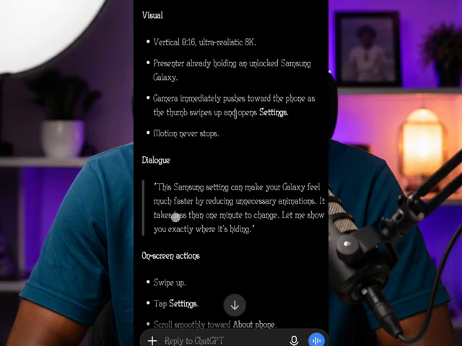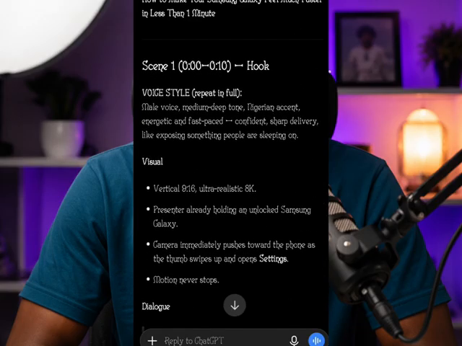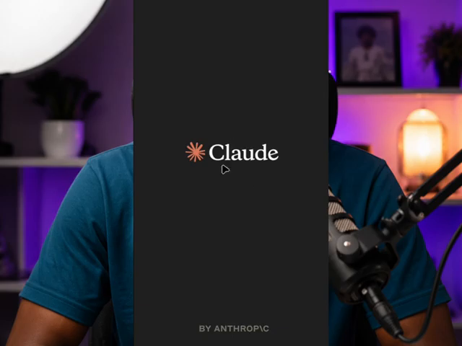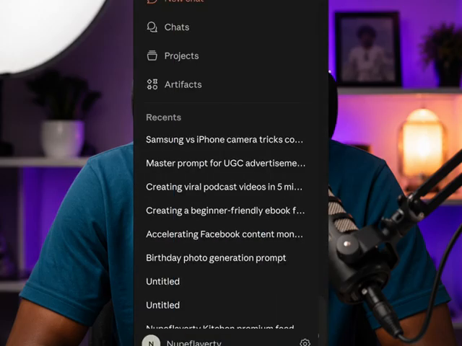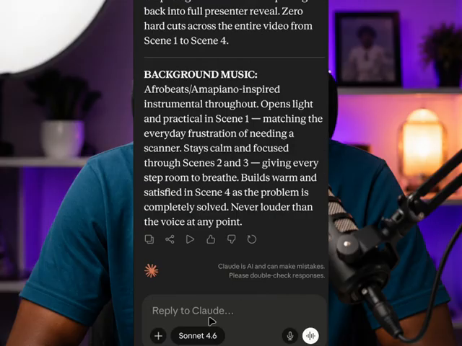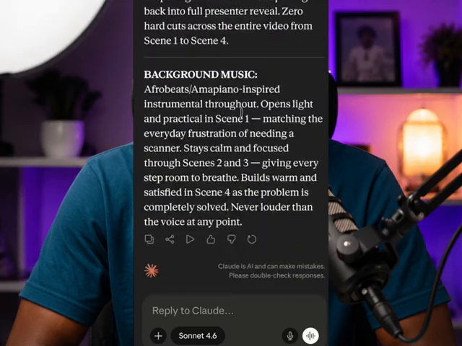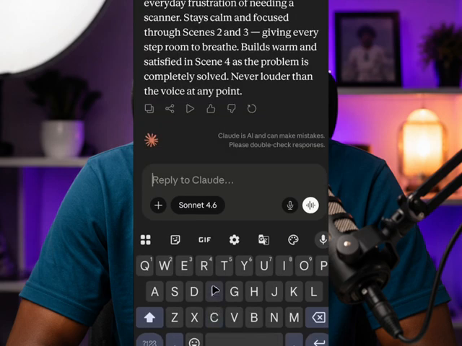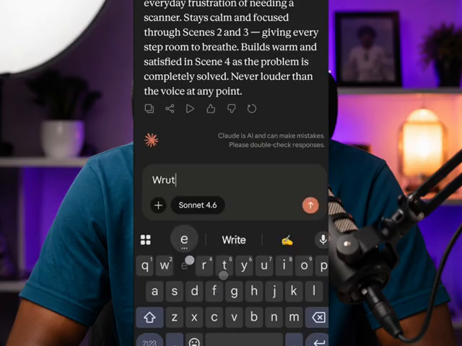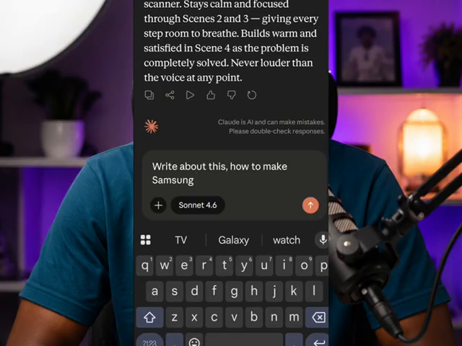You can use ChatGPT to do it, or you can also use Claude AI, this AI tool here. As you can see, this is what I've been using, and it's writing everything for me. All I need to do is paste the prompt, and I will write my video idea. Let me write the video idea again. Here, I'll say write about this, then I will say how to make Samsung Galaxy faster.